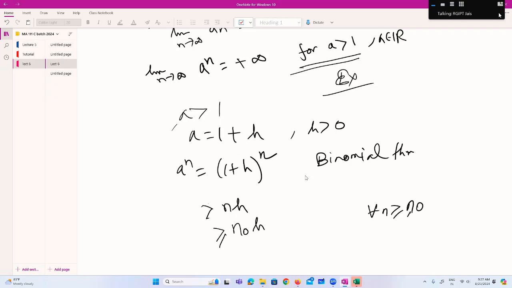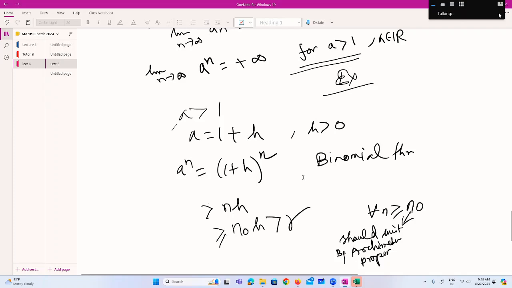So this n naught should exist by the Archimedean property, and by the Archimedean property, this should be greater than r. Is it clear? Yes, sir.